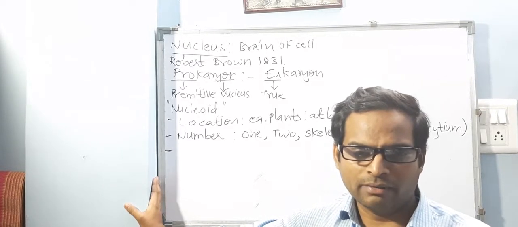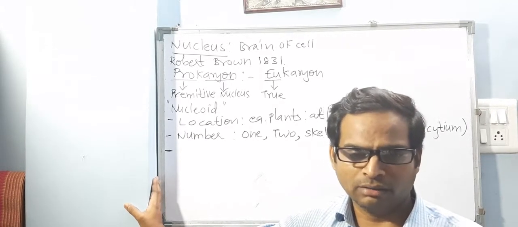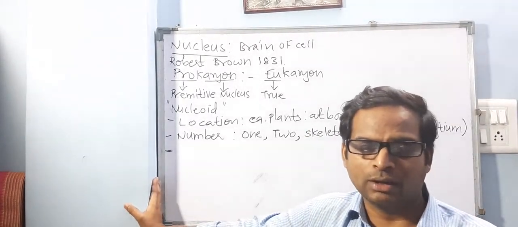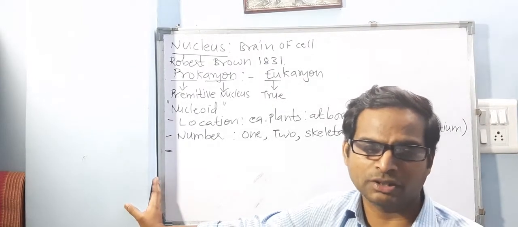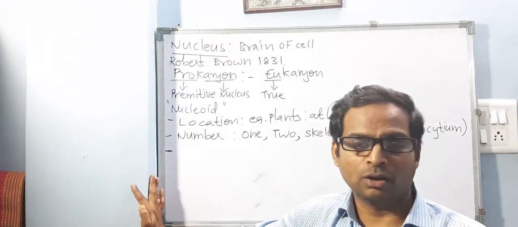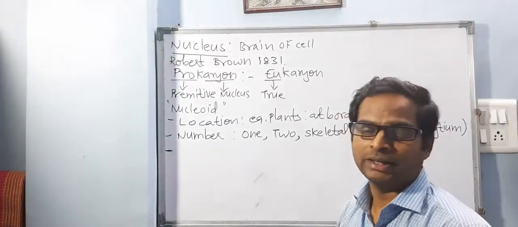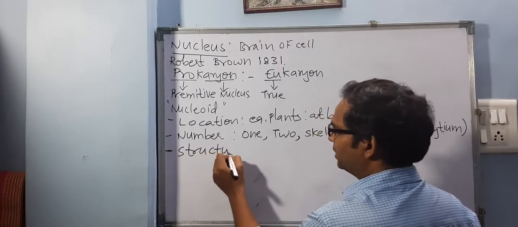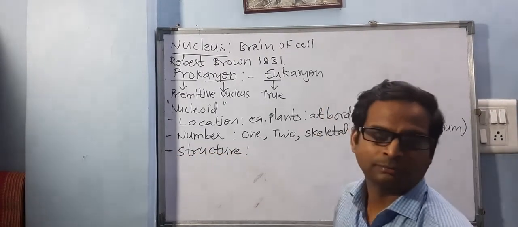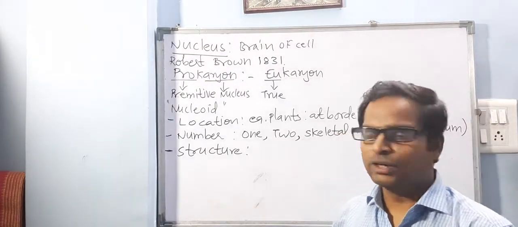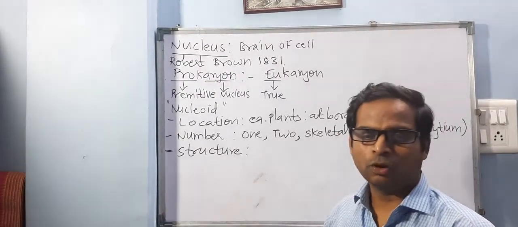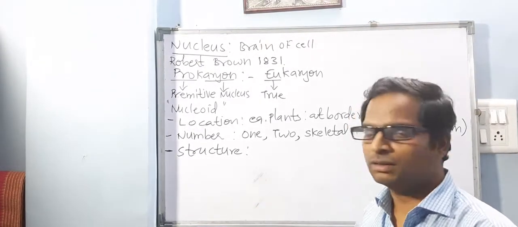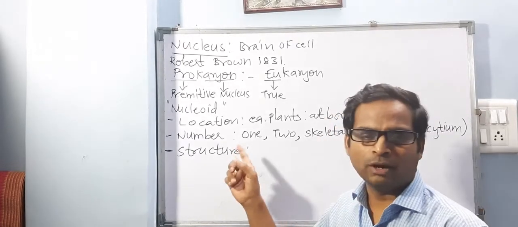So the advantage of having more than one nucleus will be that it helps to control the cellular activities. Obviously that will be the main function. It will participate in controlling the metabolic activity. That is the advantage. Now the very important part we will be talking about here is the structure. So whether it is a nucleus in a plant, a nucleus in an animal, whatever the type is, the structure is going to be the same. Size may be small or may be large, number may be one or more.